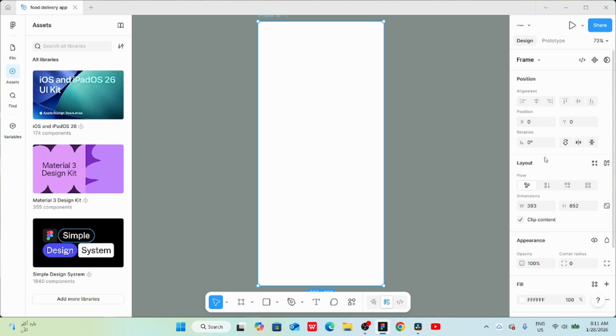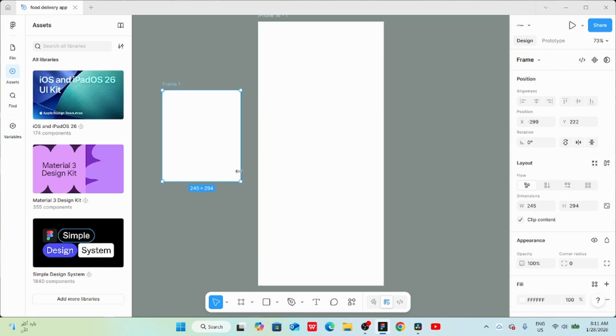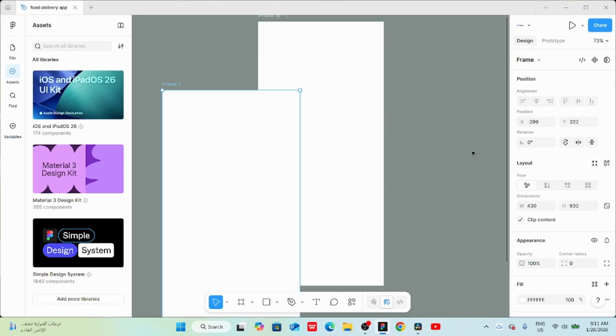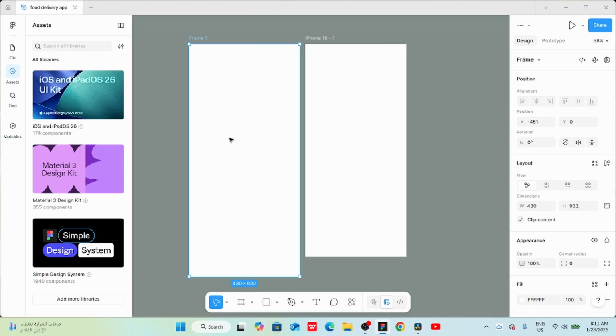You can also create a custom frame. To do this, select Frame tool from Toolbar. Go to any empty space on canvas, then click and drag. And here is your custom frame. To change this frame to another frame type, click on Frame, then select the frame you want from the options. It's important to know that we use frames as containers for our design content, such as text, colors, icons, images, and more. Frames also work like artboards, helping us organize and structure our design elements properly.